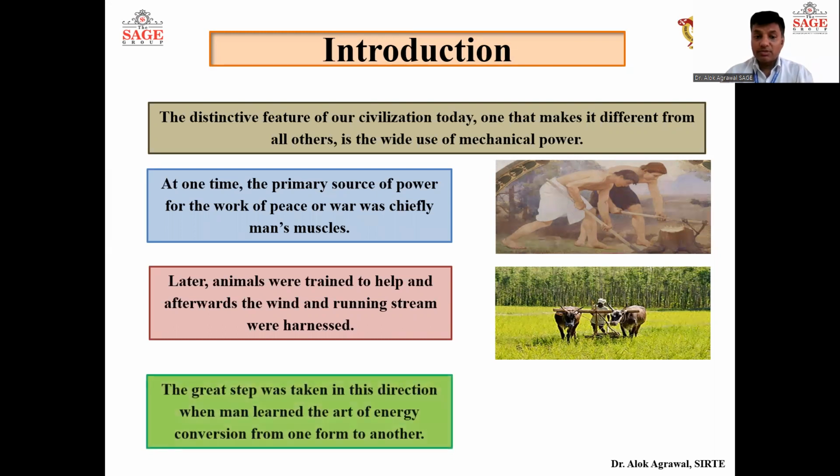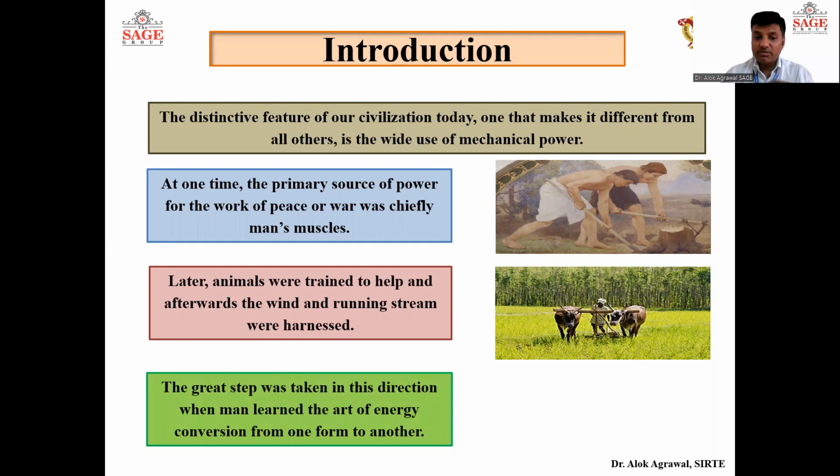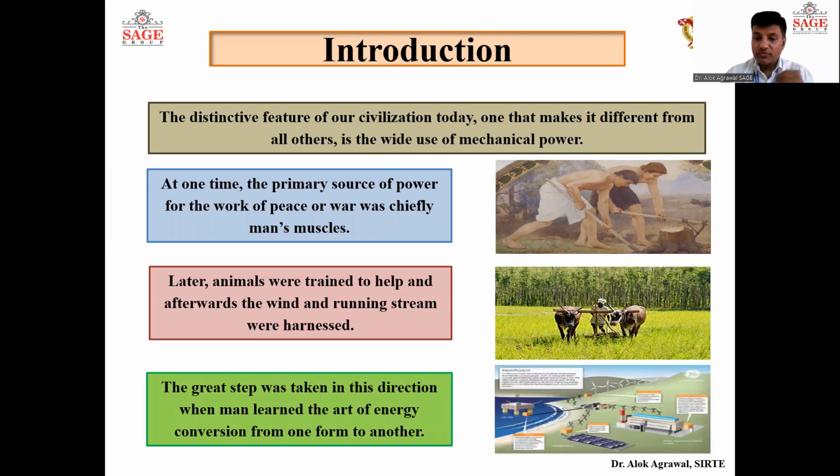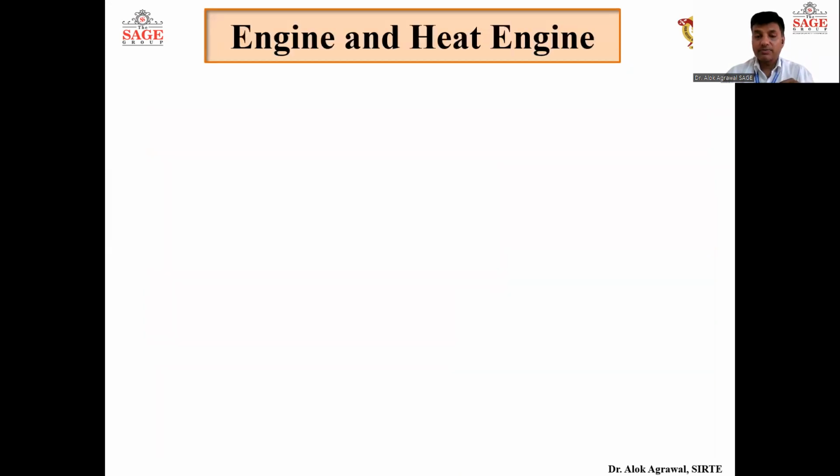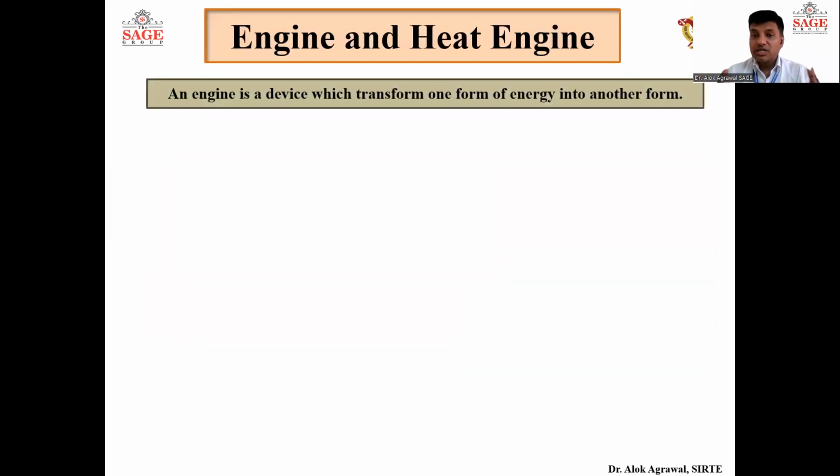And then the revolution came. The great step was taken when we became able to convert energy from one form to another. That was a great step, and we became able to utilize all types of energy for our own purposes. This is the main step that has been taken in our civilization. Now, the engine is part of that civilization. What is an engine? An engine is a device which transforms one form of energy into another form.